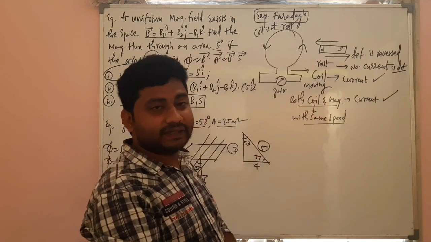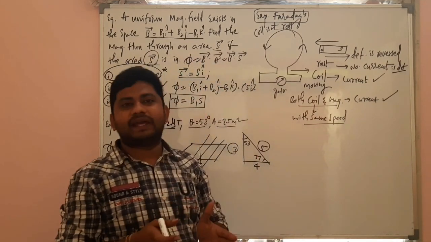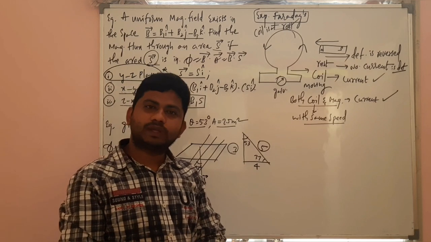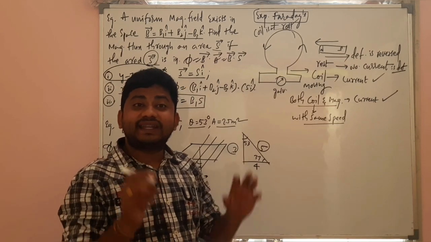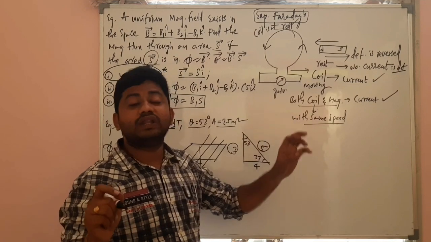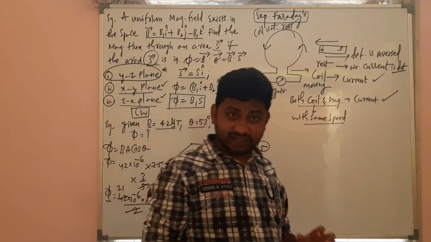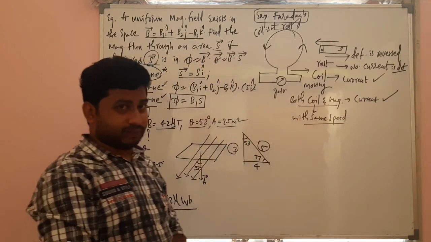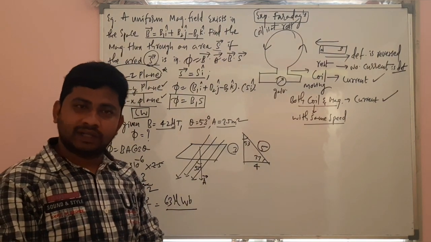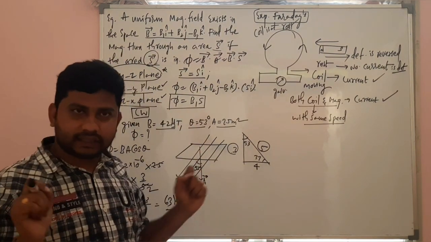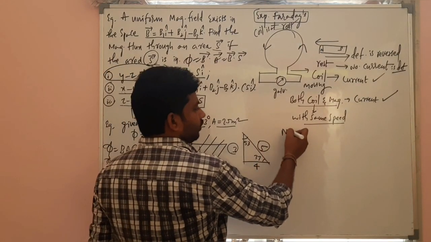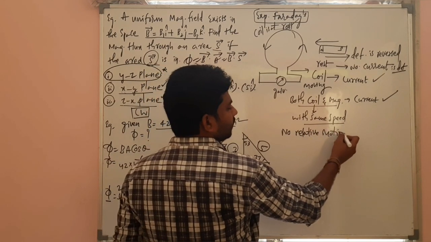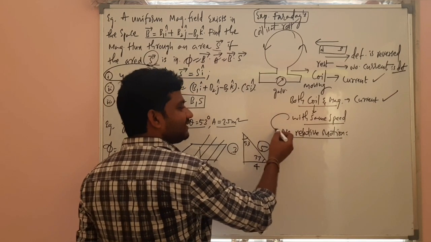Fine. What is the relative speed here? When two trains are moving in the same direction with the same speed, what is the relative speed? Relative speed is how much? 0. Same way, the relative motion is 0 when both are moving with the same speed. Understand? When the coil and the magnet are moving with the same speed, there is no relative motion present over there. No relative motion.